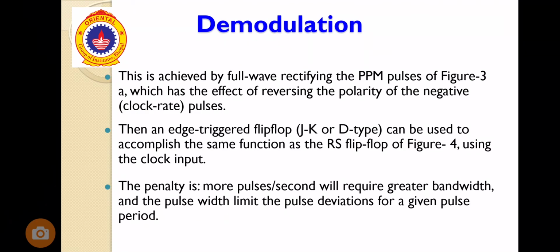In the demodulator circuits, we are using a rectifier. This is achieved by full wave rectifying the PPM pulses, which has the effect of reversing the polarity of negative pulses. Then a flip-flop, be it JK or D, can be used to accomplish the same function as the RS flip-flop. The penalty is that more pulses per second will require greater bandwidth, and the pulse width limits the pulse deviation for a given pulse period.